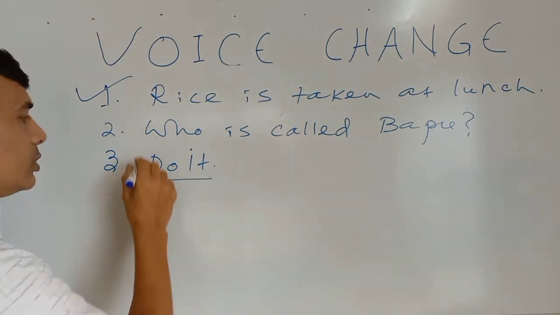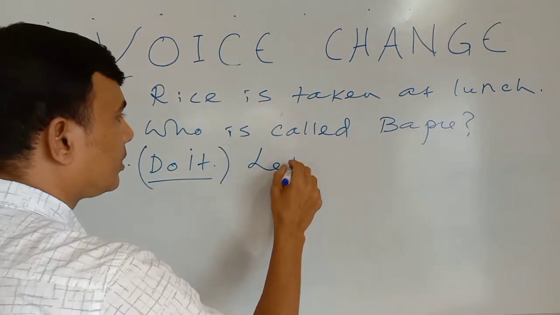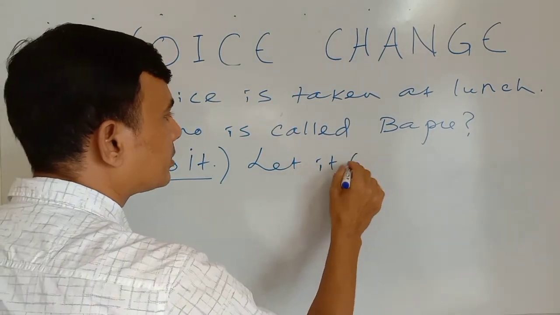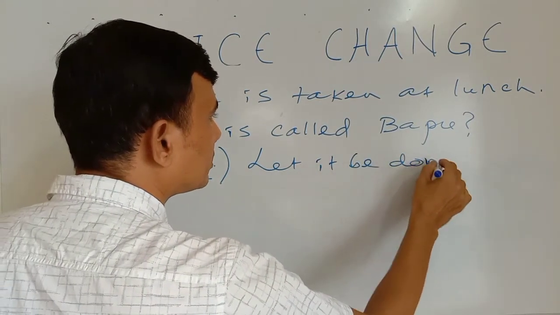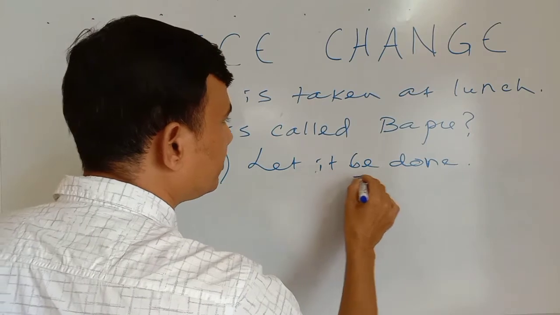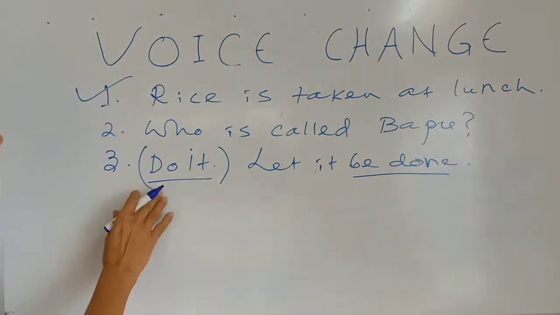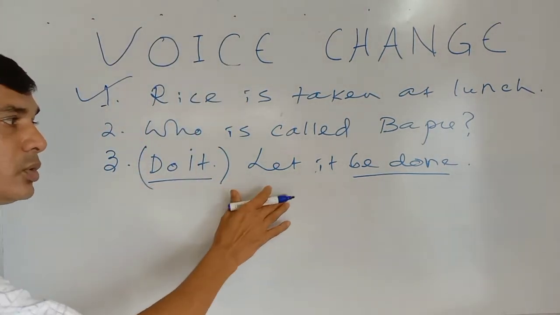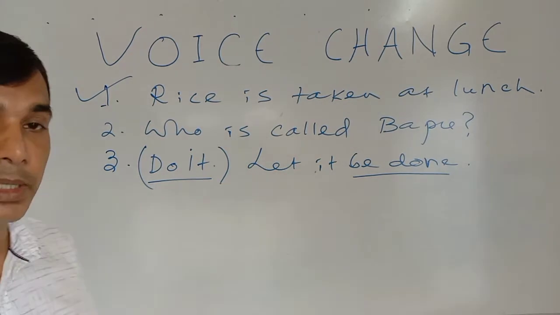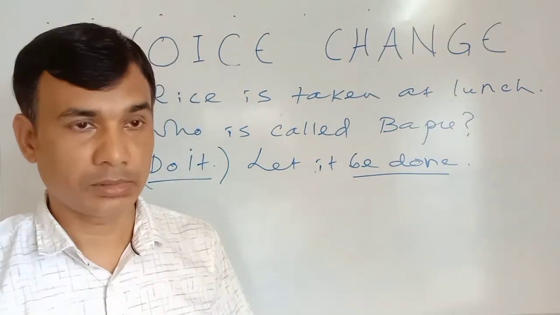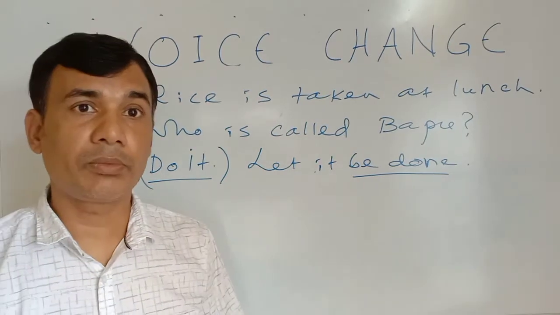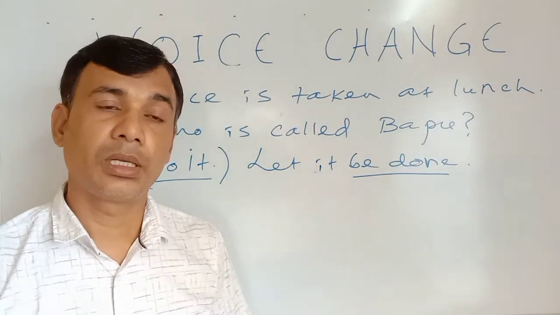And what will be its passive form? Let it be done. Remember, be done, this is the passive form. When the imperative sentence is do it, I can write it as passive, let it be done. So these are the uses of passive voice.